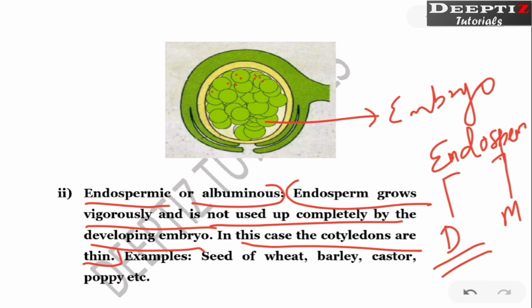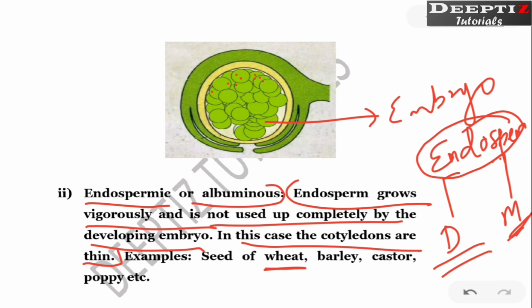In dicot seeds, in the majority of cases, the endosperm may be completely used up. But that is not in every case, just understand. Here a monocot is given as the example. So in this, the endosperm remains there. Why? Because we know that the cotyledon which is formed is very thin.